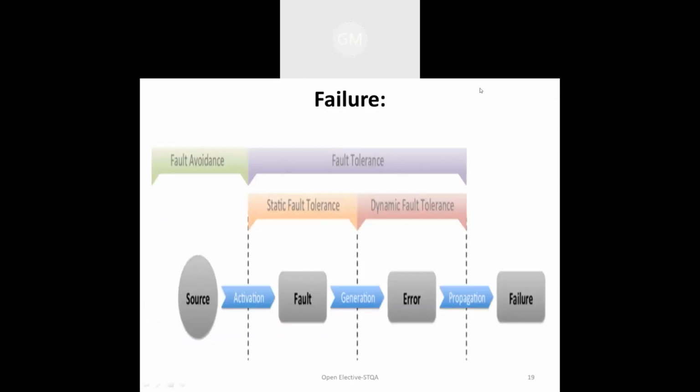Now, this is the diagram of the sources of fault, error and failure, which is shown here. Some sources are there, and when those sources are activated, a fault occurs in your system. That fault generates an error in the system, and that error is propagated in the system. Because of that, the system fails. So these are the reasons for failure.